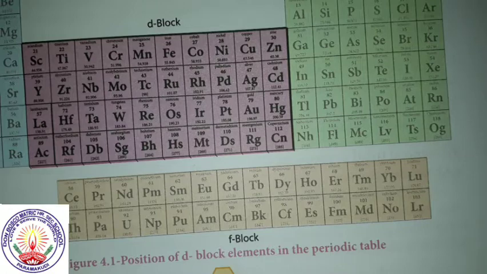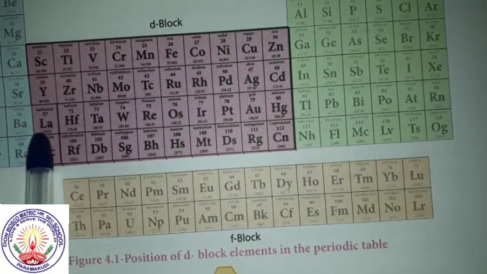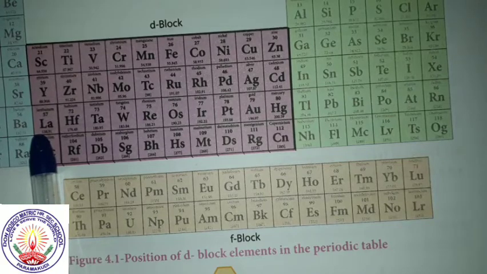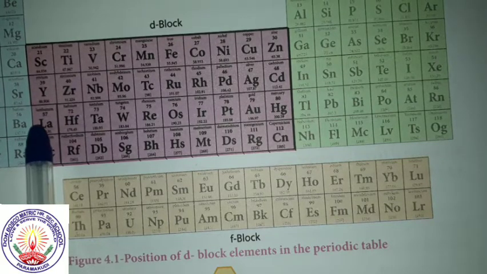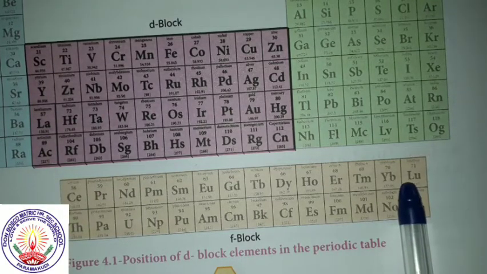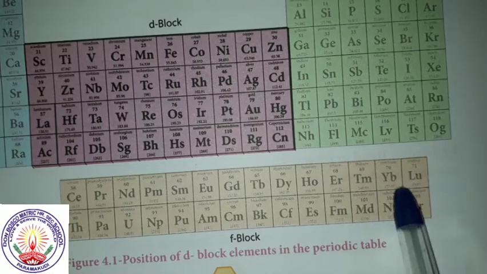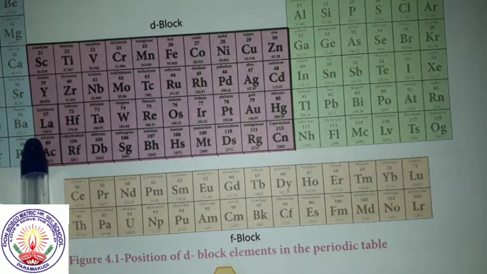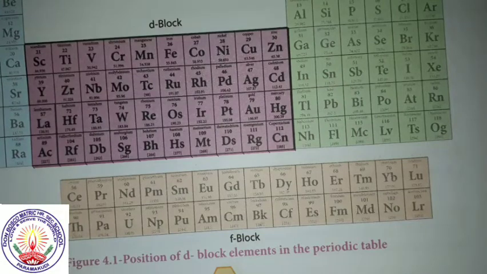These 14 elements are similar to the element lanthanum. Where is lanthanum? Lanthanum is here. This lanthanum is a d block element, not an f block element. But these 14 elements have similar properties to lanthanum, therefore they bear the name lanthanoids.